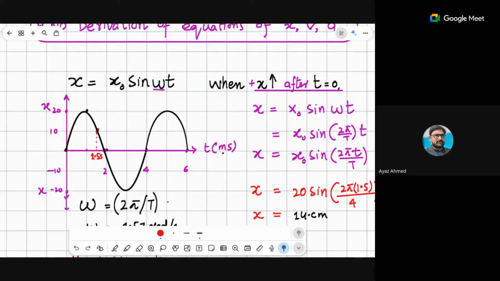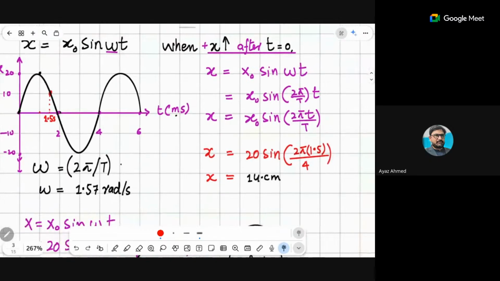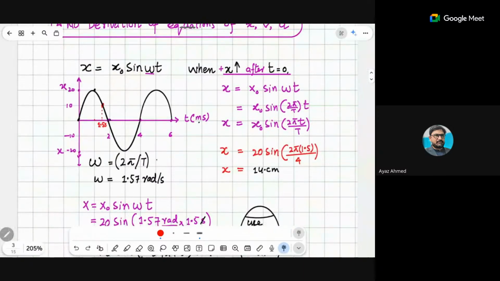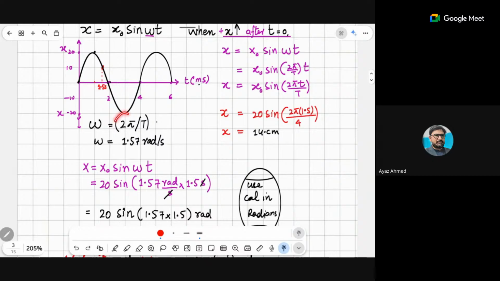So beta, since this is the angular frequency, I can convert omega as 2 pi by T, or into 2 pi f, and so on. According to your previous knowledge, omega is either 2 pi by T or 2 pi f, and so on.